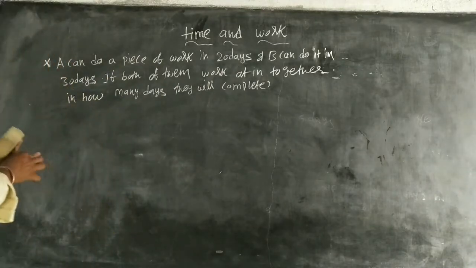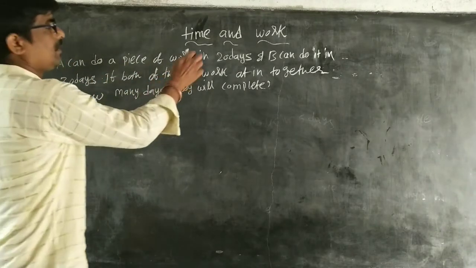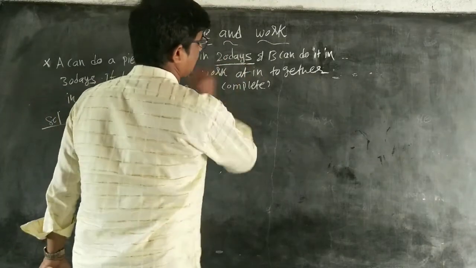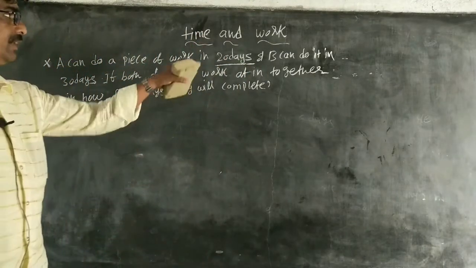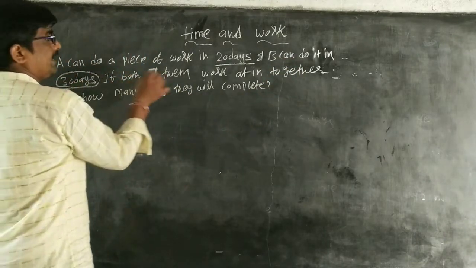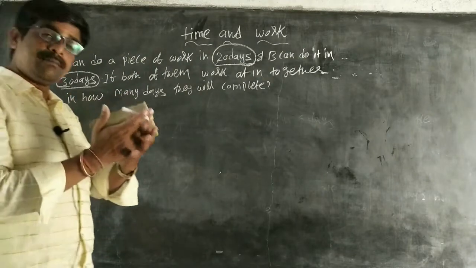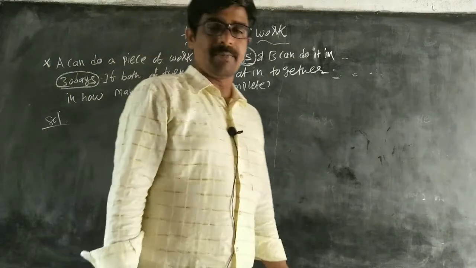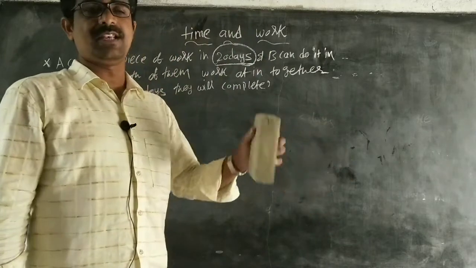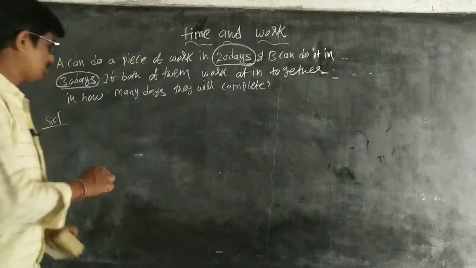So, observe here. One problem is given. A can do a piece of work in 20 days and B can do it in 30 days. If both are working combinedly, in how many days will they complete the work? So, solution first.